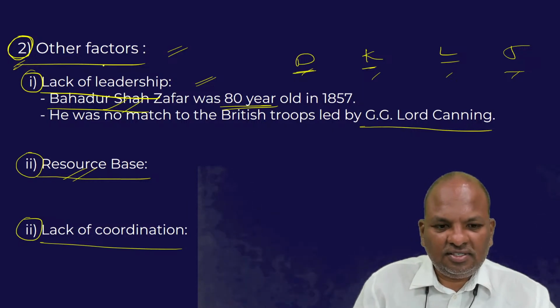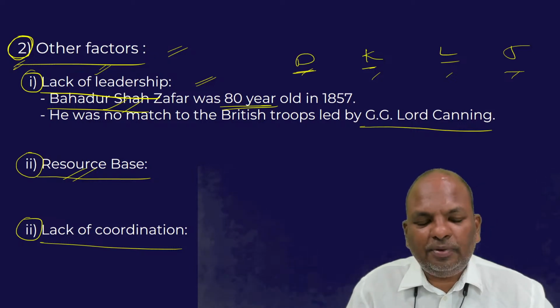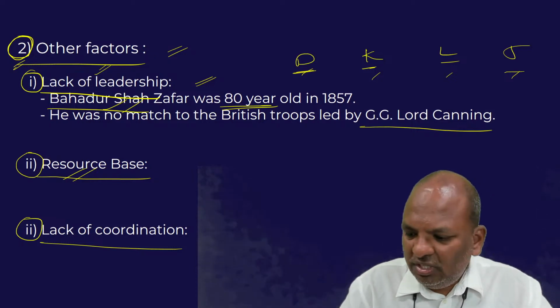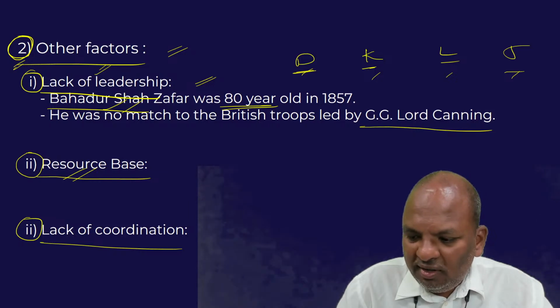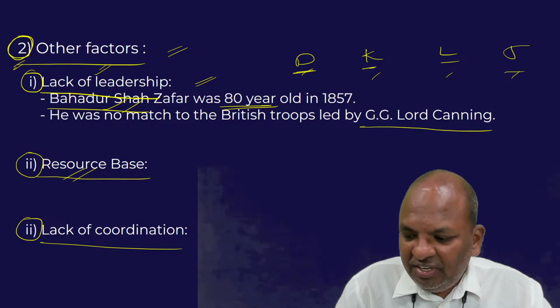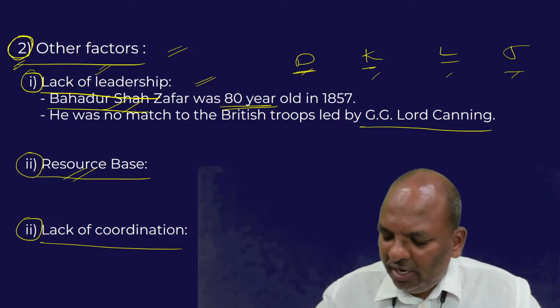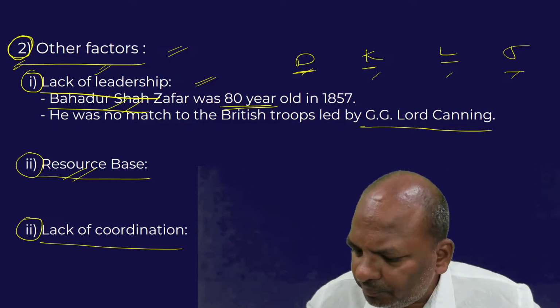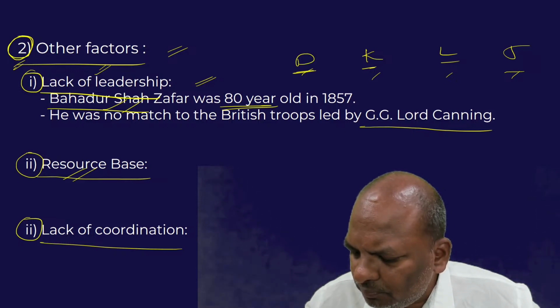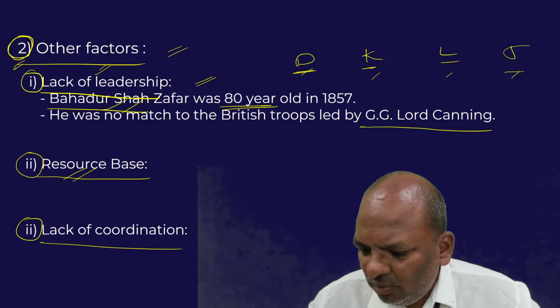These other factors I have written here are some minor factors. So these are basically the overall factors responsible for the failure of the 1857 revolt. Any questions? Any doubts? Anyone?